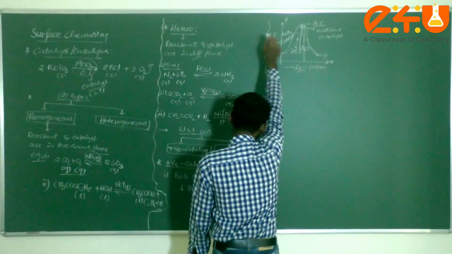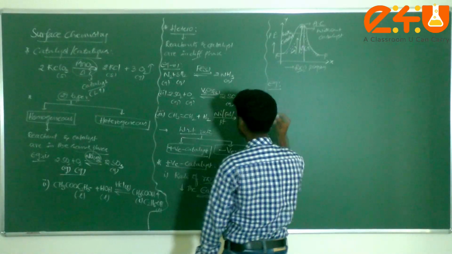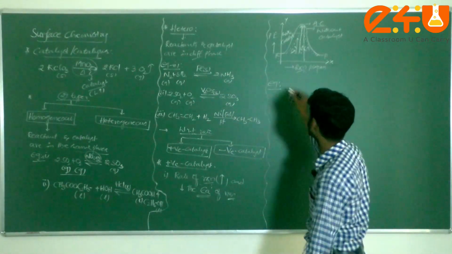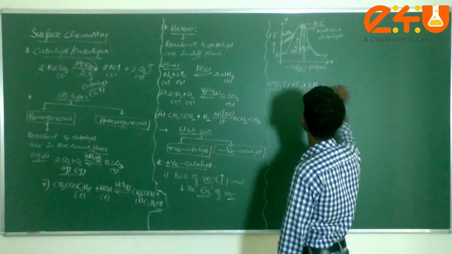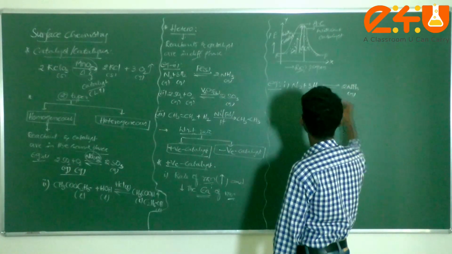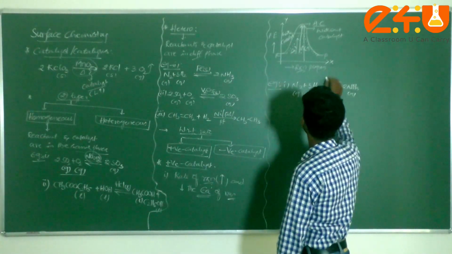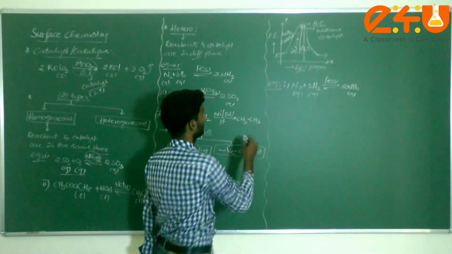Next one, some examples for this positive catalyst. Am I correct? You can take it here. The same reaction I am taking, N2 plus 3H2 in equilibrium with 2NH3. It is a gas. I am taking iron here, which is a solid. This is the positive catalyst.